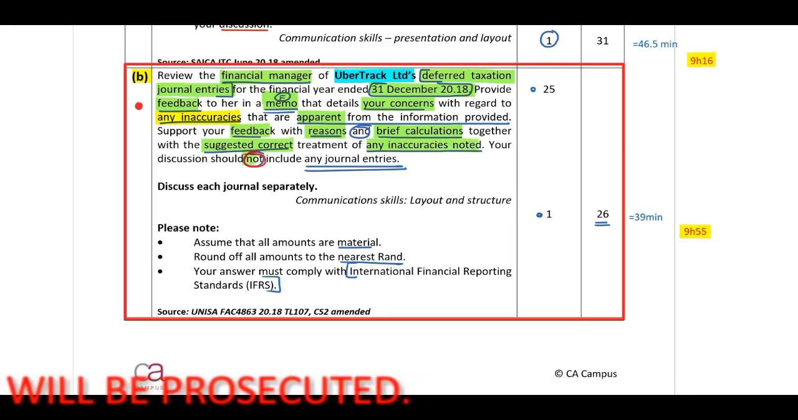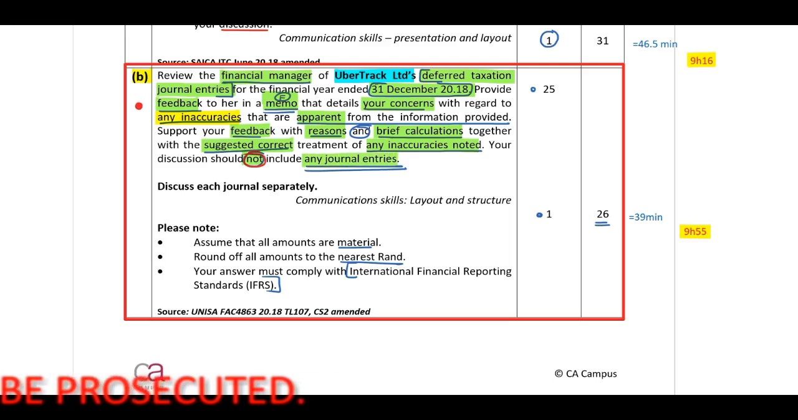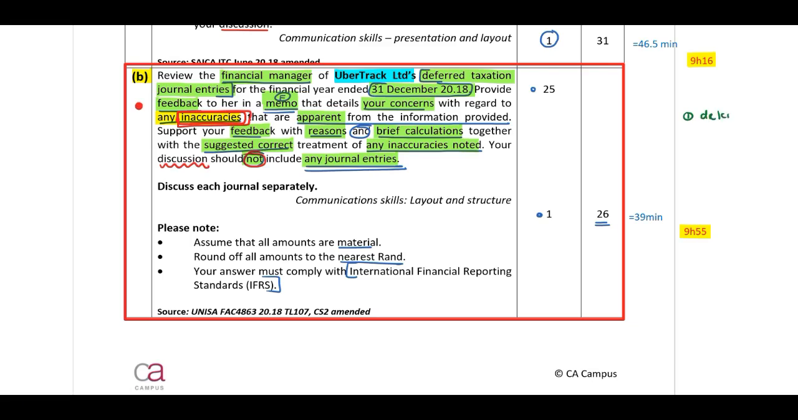Your discussion should not include any journal entries. Guys, you need to discuss. Now, when we look at this word inaccuracies, what does this mean actually? Number one, you need to identify and look at the journal entries, the debits, the credits. Is this correct? Number two, identify profit and loss or OCI, statement of financial position, and so forth, allocations. Number three, identify the amounts. Correct. Number four, the rates. Is this correct? And number five, any other issues that you identify.